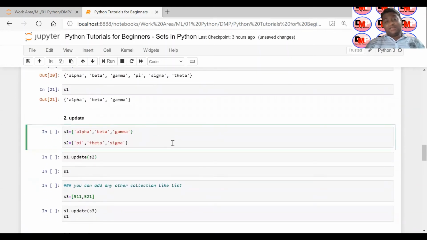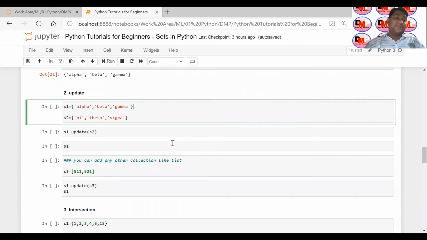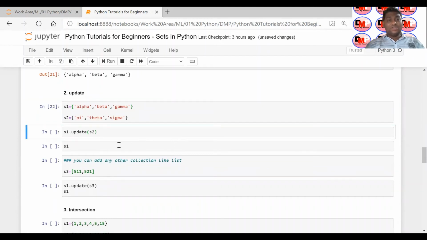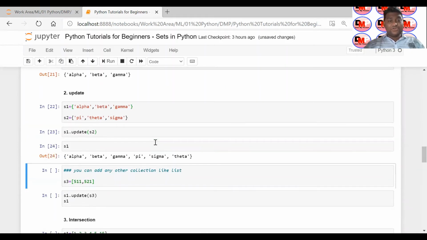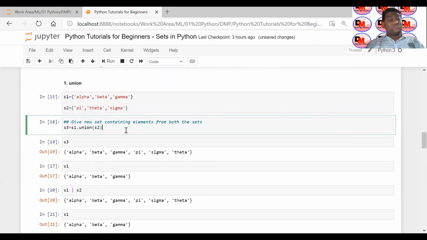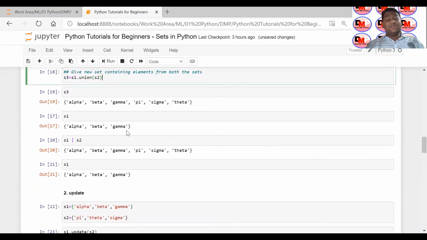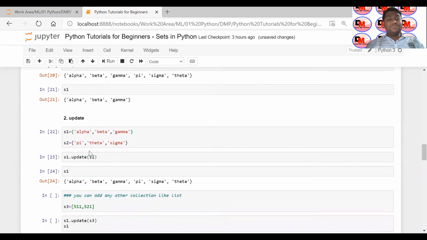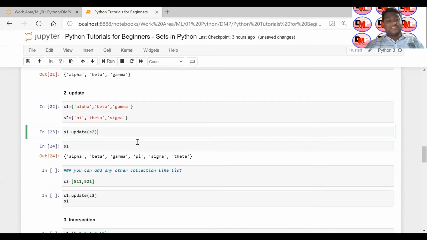Let's see update. Suppose I take the same example. I have two sets defined here, S1 and S2, and I want to do the update. If I update and show you, this is your update. If you remember, with union the result was not put back into S1. But when you use update, it does the union, combining the two sets, and then updates set 1. That's what it is doing right now.